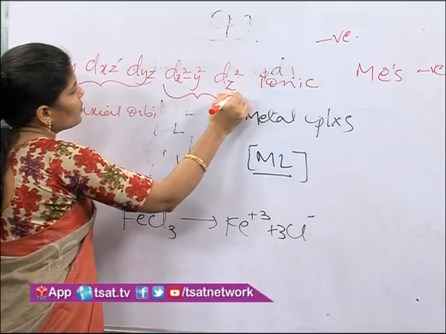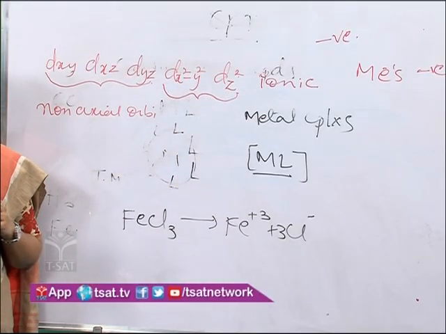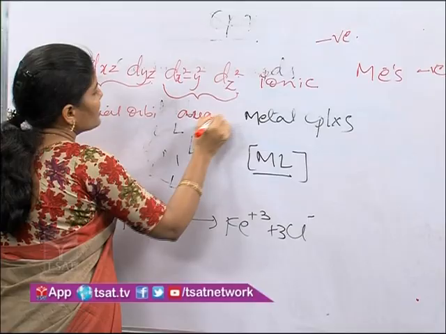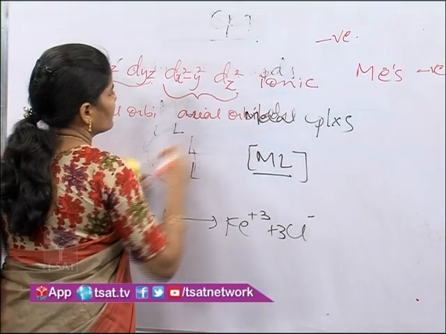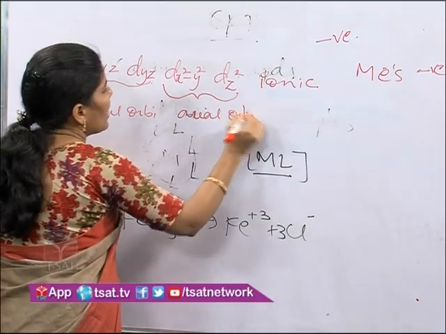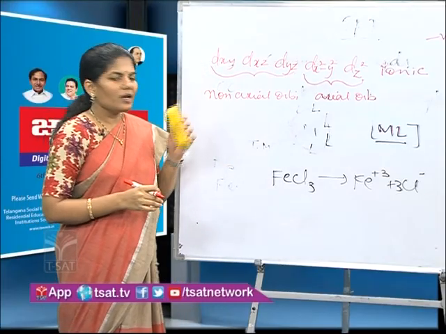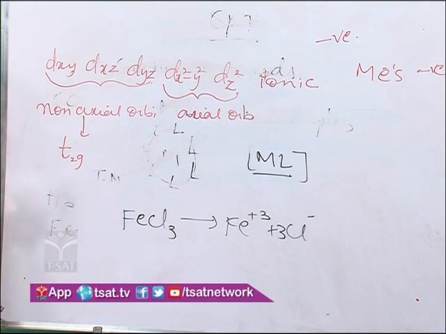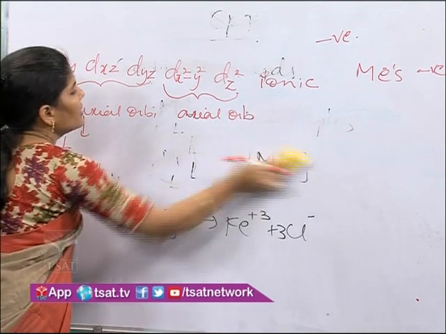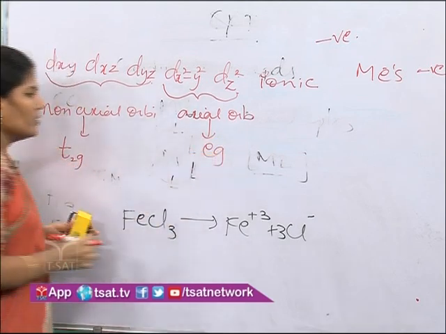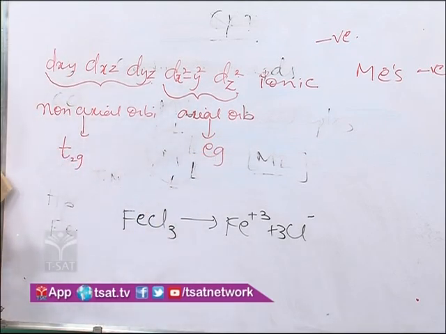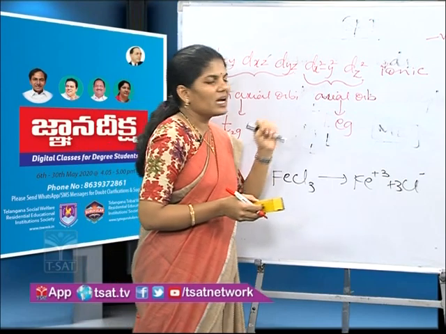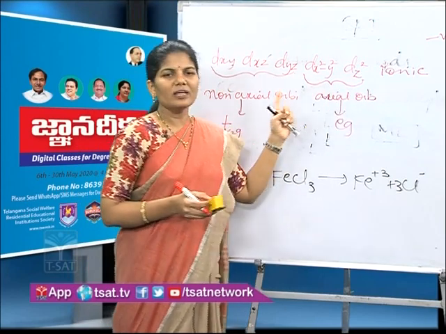And dx square minus y square and dz square have their lobes along the axis. These are also called axial orbitals. In octahedral geometry, these non-axial orbitals are also called T2g orbitals, and axial orbitals are called Eg orbitals. Here T is triply degenerate, meaning 3 orbitals have the same energy, and E is doubly degenerate, meaning 2 orbitals have the same energy.